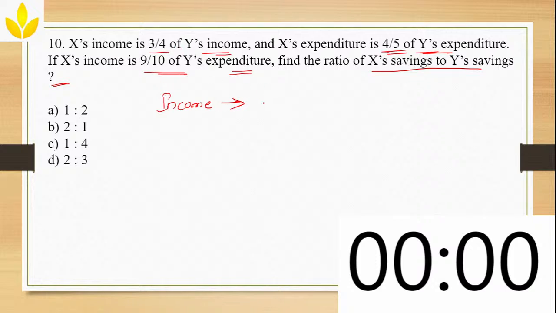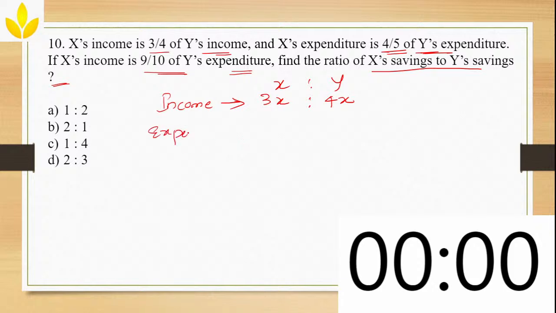X's income is 3/4 of Y's income. That means if I take X's income as 3x, then Y's income I will take as 4x, right? X's expenditure is 4/5 of Y's expenditure.